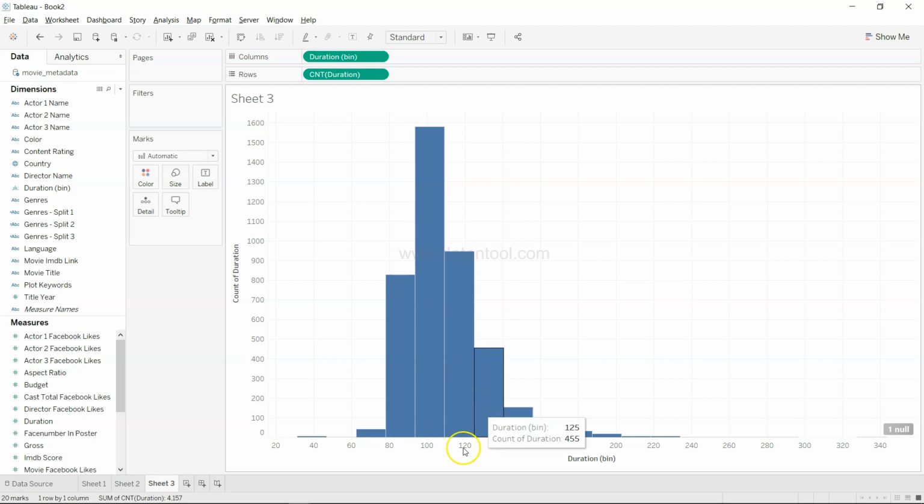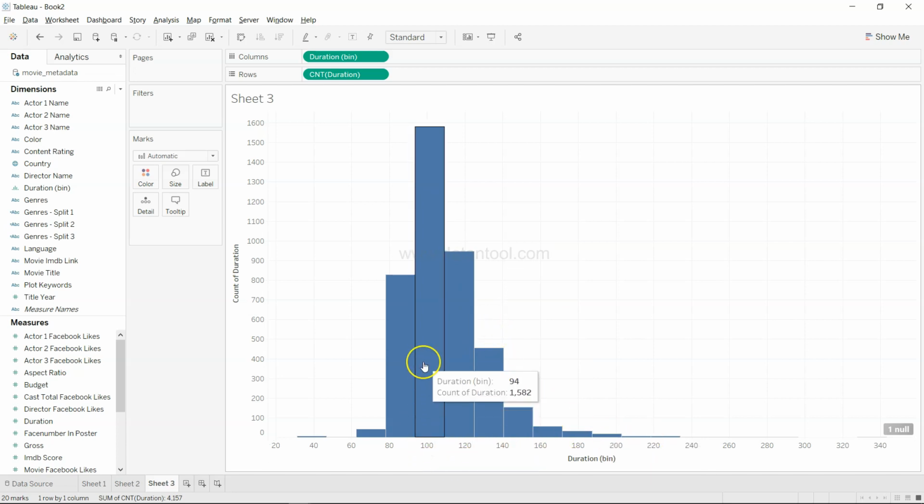So in this case, we can clearly see that it sort of follows the standard normal distribution, slightly tilted or skewed towards the right side.